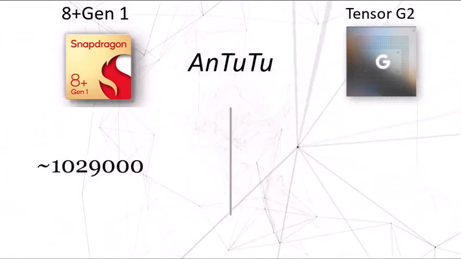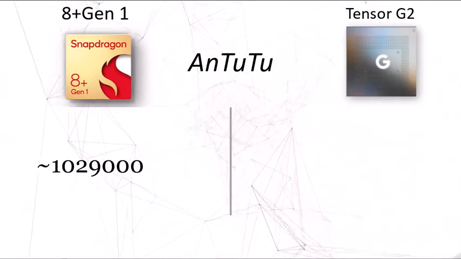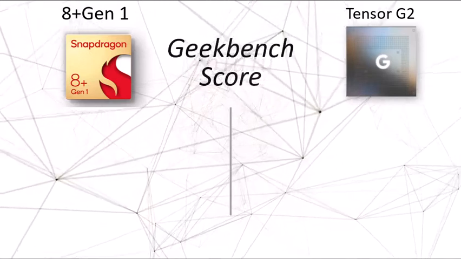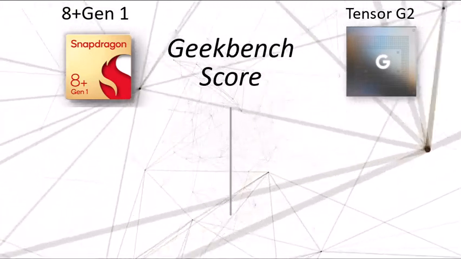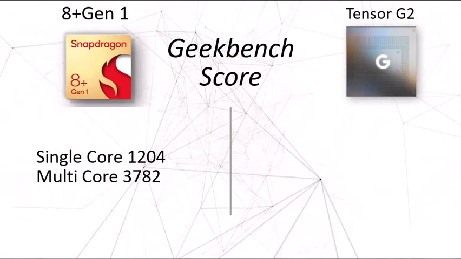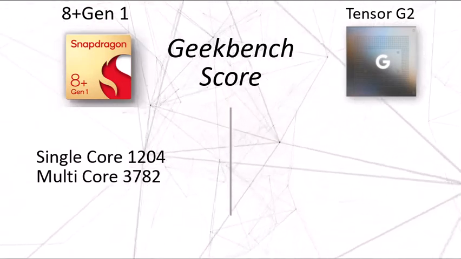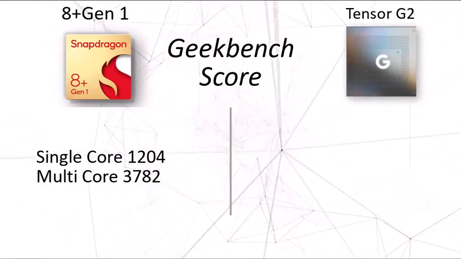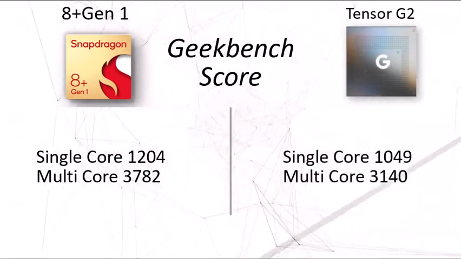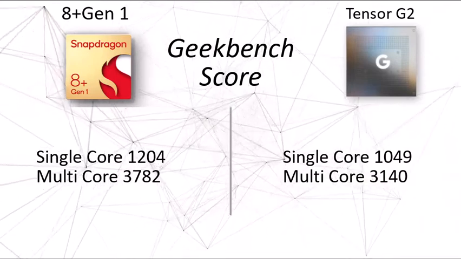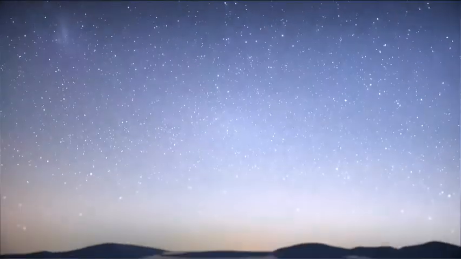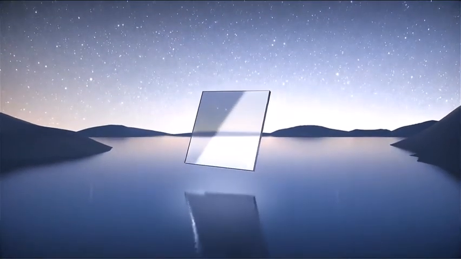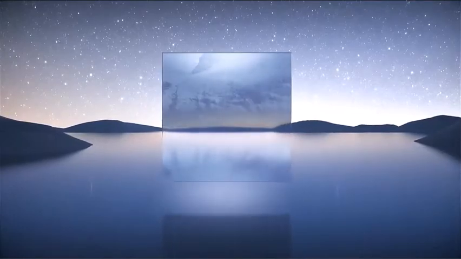Now in the closing stages, the Antutu scores simply crush the Tensor, with 10,29,000 for the Snapdragon, whereas the Tensor is at approximately 8 lakhs. The Geekbench scores are again higher on the Snapdragon 8 Plus Gen 1, with a single core of 1200 and multi-core of 3800, whereas the Tensor G2 comes with a single core of 1050 and multi-core of 3200. Well, indeed, by the comparison, the Tensor is being crushed by the Snapdragon 8 Plus Gen 1.